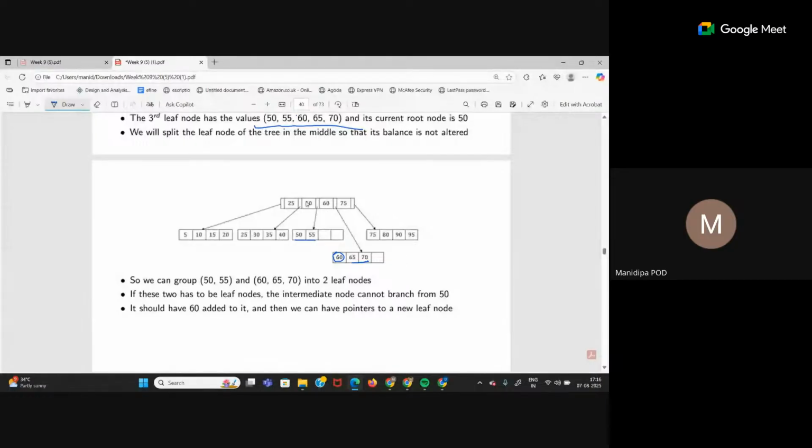Similarly for 50, see, the copy of 50 is present in the right child of 50. This tree is definitely right biased. 25 is present as the right child of 25, 75 is present as the right child of 75. I could have stored them in the left child also, but whatever you choose, you have to maintain that throughout the tree. Either it is left biased or it is right biased. In the exam, we will mention which biasing we are following. Okay.